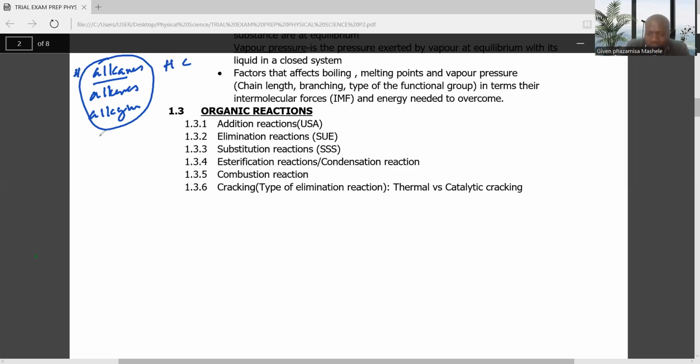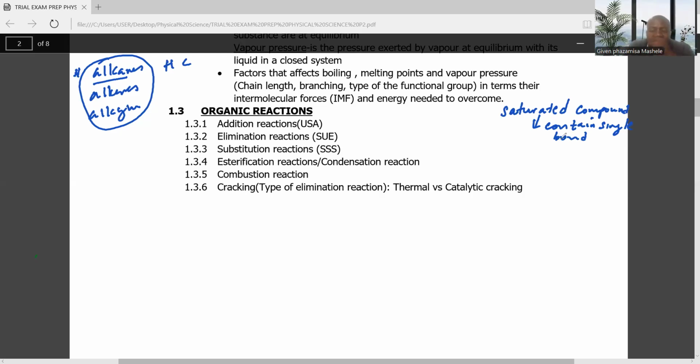Now, I want you to understand, in this syllabus, when we say a substance is saturated, I'm still talking about a saturated compound, not a saturated hydrocarbon. A compound that is saturated means it contains single bonds between the carbon atoms.